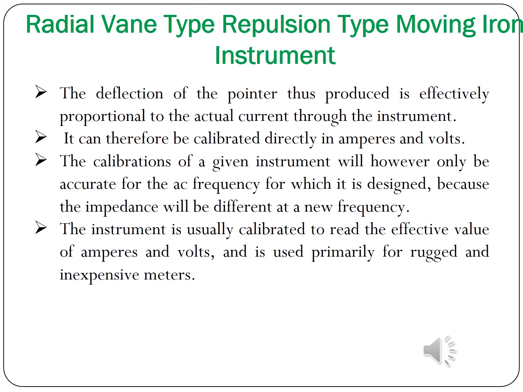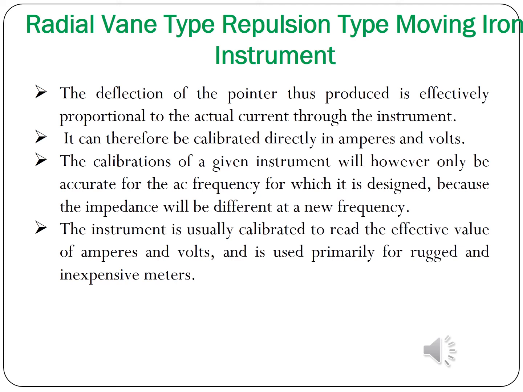The deflection of the pointer thus produced is effectively proportional to the actual current through the instrument. So what the current you are going to measure is passed in the coil, the deflection of the pointer produced is proportional. And in the calibration you can calibrate directly in ampere and volt.